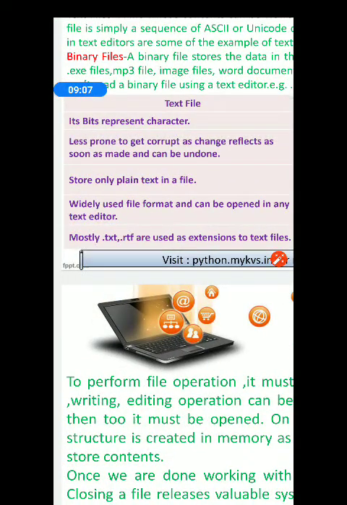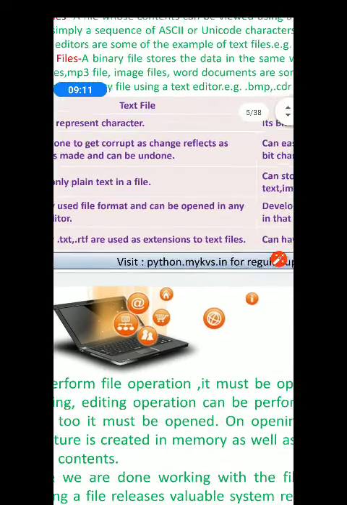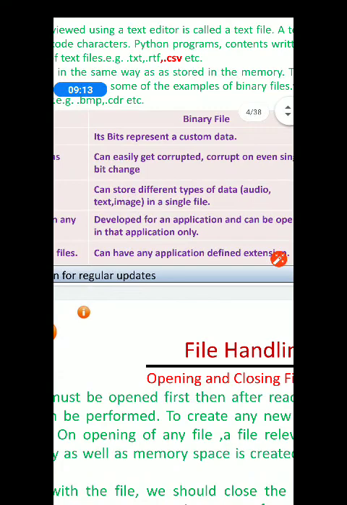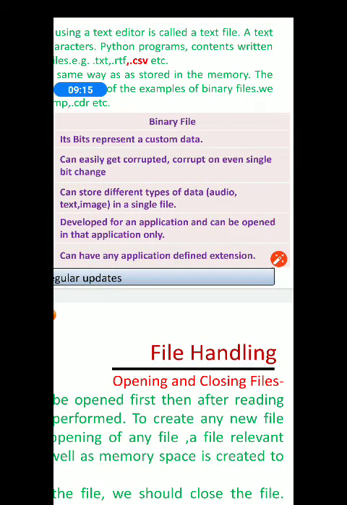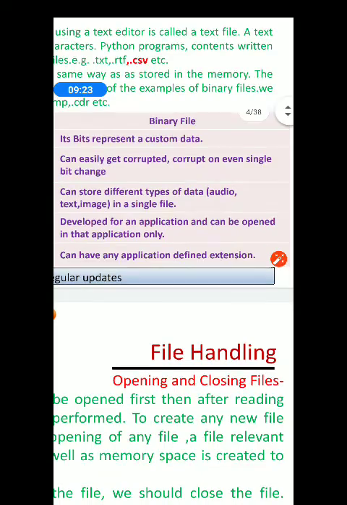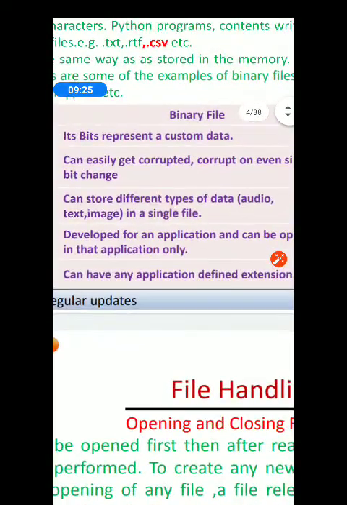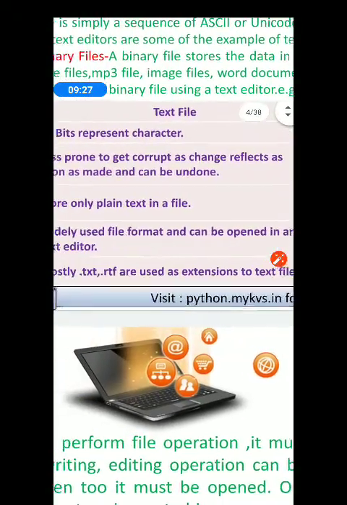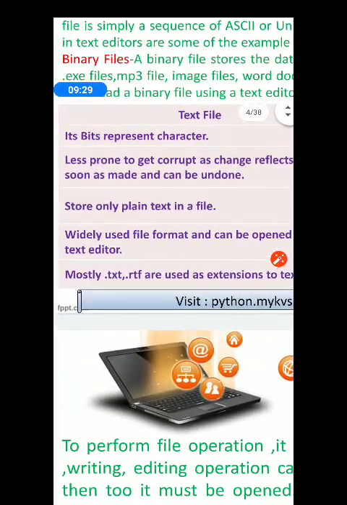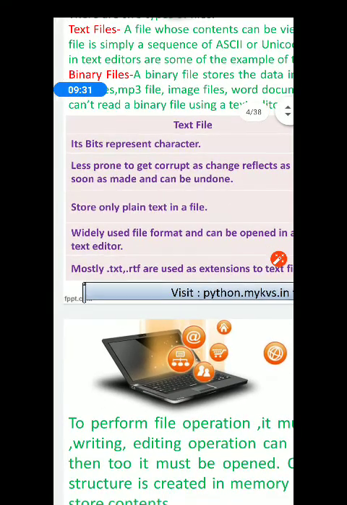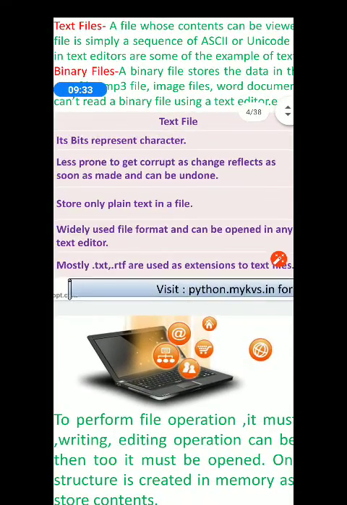The extension names that are used with text files are .txt, .rtf, etc. Whereas in a binary file, the file may have the extension name of the application. For example, .exe, .mp3, whatever the case may be. So again, I'm showing you in the video. You can take down the difference between text file and binary file.